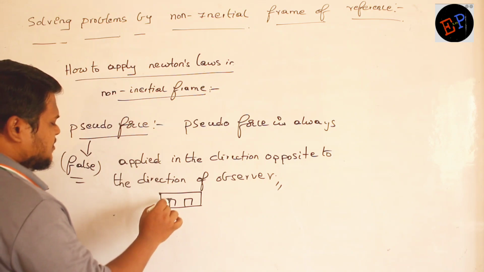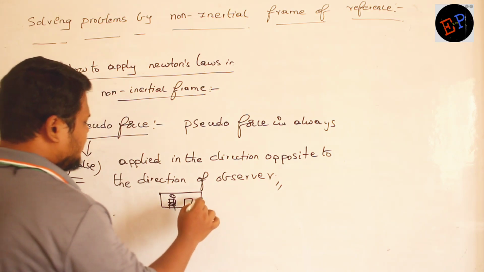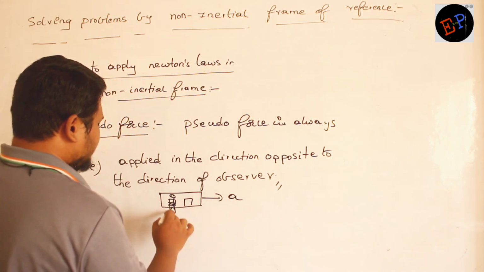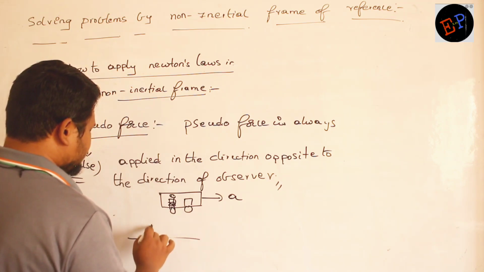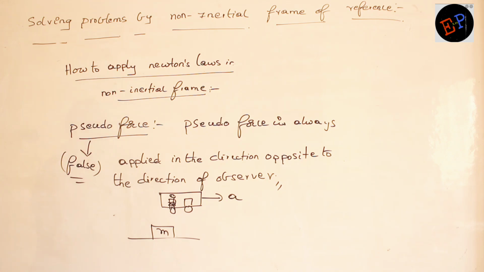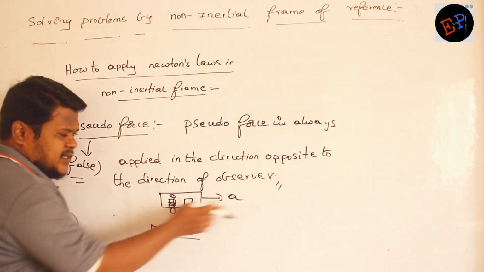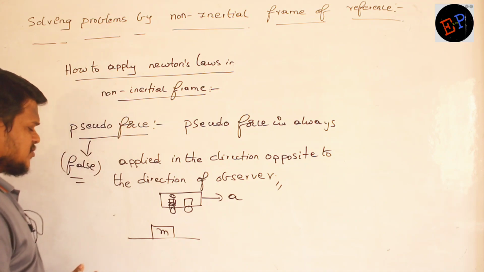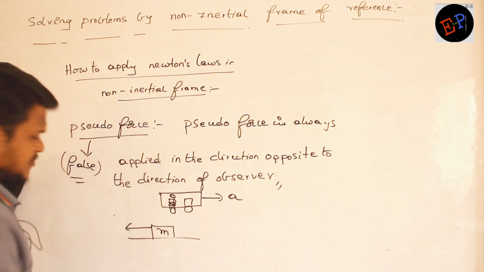Clear? Observer is present here. The train is accelerating, okay? And this person in the train is observing this mass. The observer is accelerating in this direction, so I have to apply a pseudo force on the mass in the opposite direction.